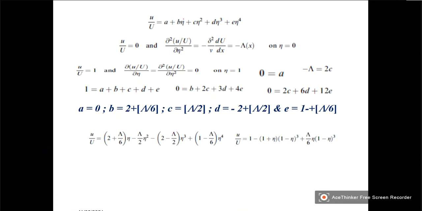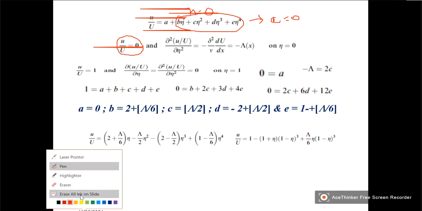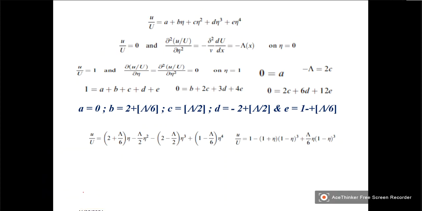Substitute eta is equal to 0. So this entire thing will be 0. So what is u by U? 0. So this equation will give you A is equal to 0. And substitute eta is equal to 1.